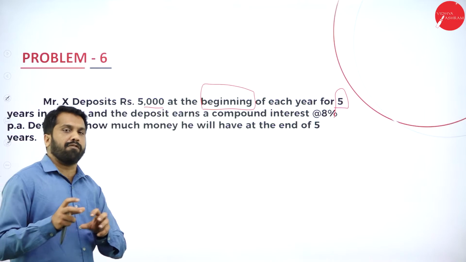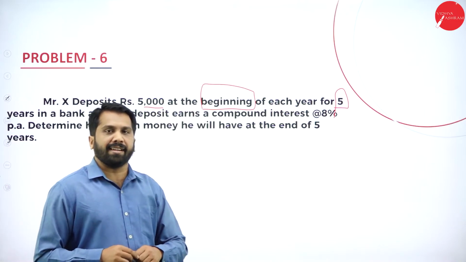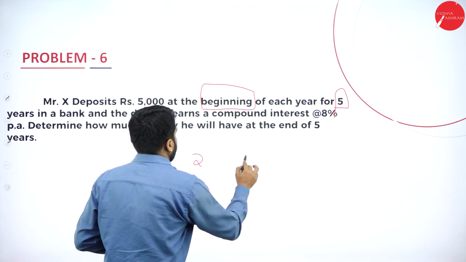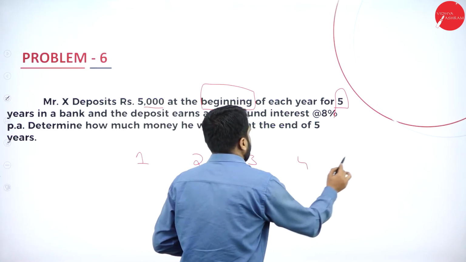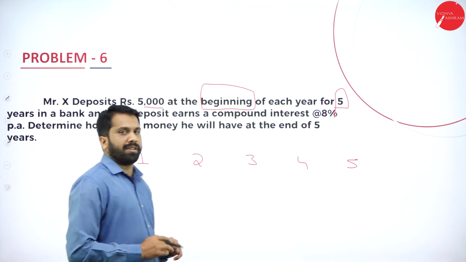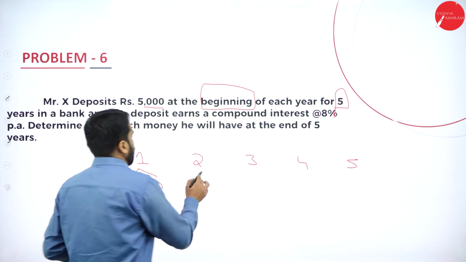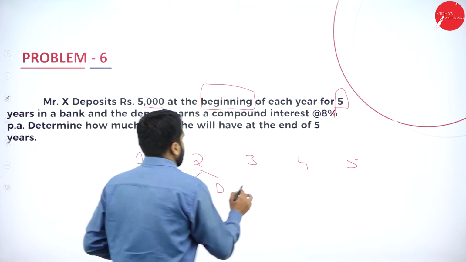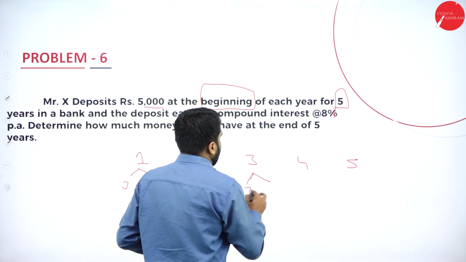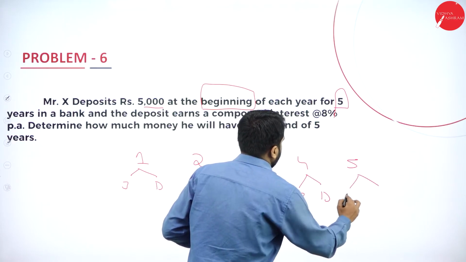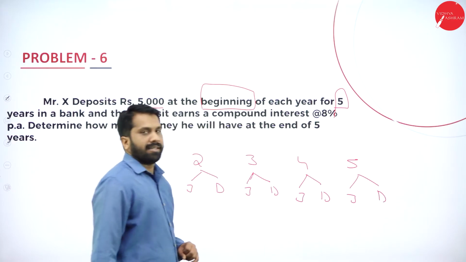What is the difference between beginning and end? These are year 1, year 2, year 3, year 4, year 5. Just assume that you are in the month of Jan, December, Jan, December, Jan, December, Jan, December, and the last one, Jan as well as December.